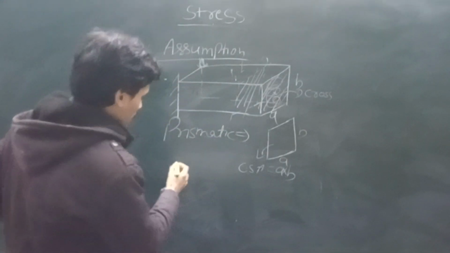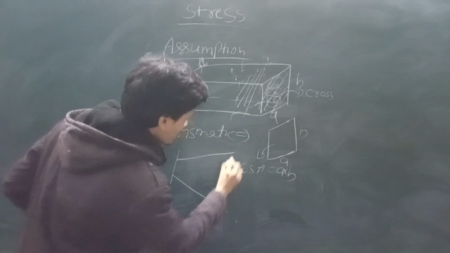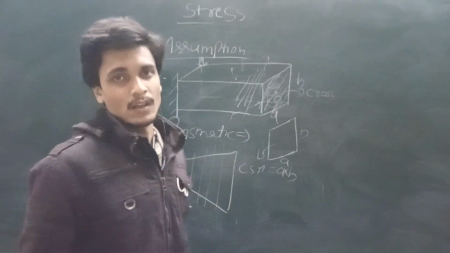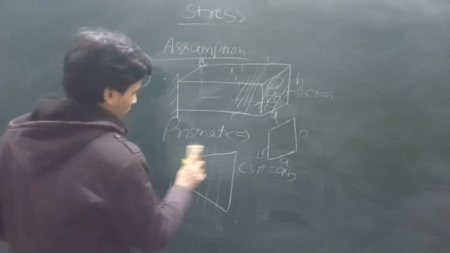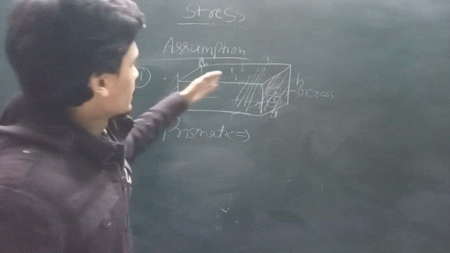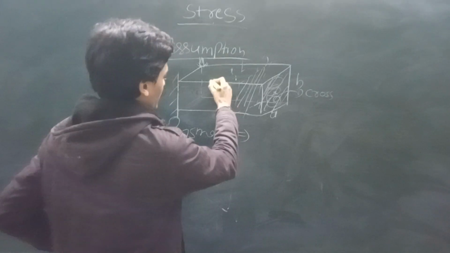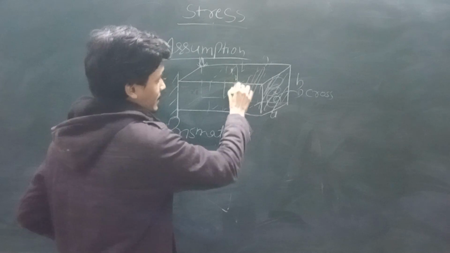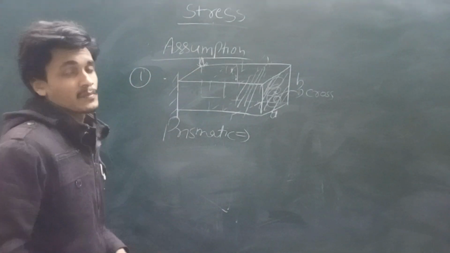We can't take the bar like this. That means at every position, our cross section area is going to be changed or different. So this is the first assumption, that every cross section area of this bar is the same. We know in this whole bar there are an infinite number of cross section areas. They are the same cross section area. This is our first assumption.